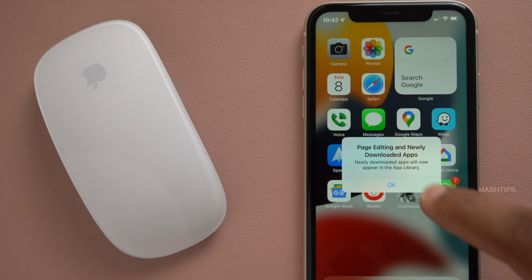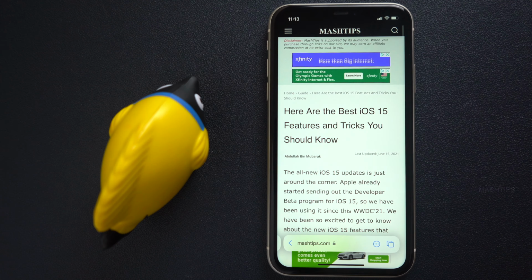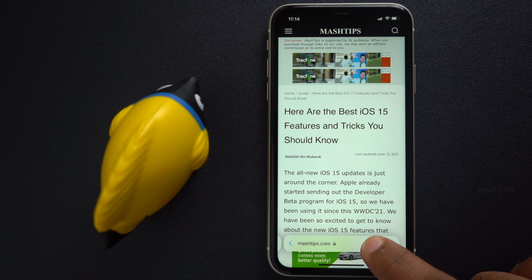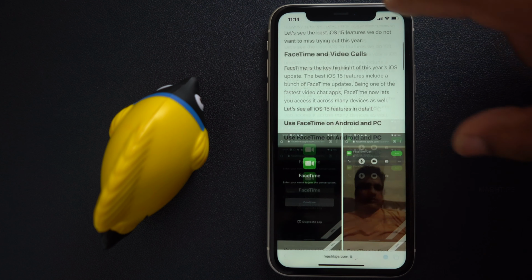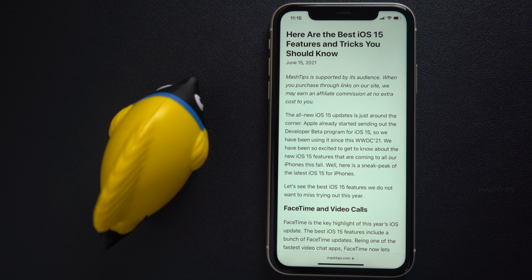There is an option to get a clean PDF version of any website from the iPhone itself. Just tap on Safari and go to the site you want and tap and hold on this menu. Then you get a clean web page without any ads. Now you have to take a screenshot and tap on this screenshot. Then you see a full page, and here the entire web page is over there. Next, tap on this button and save to file as PDF. So the web page will be saved as a PDF file into the Files folder on your iPhone.